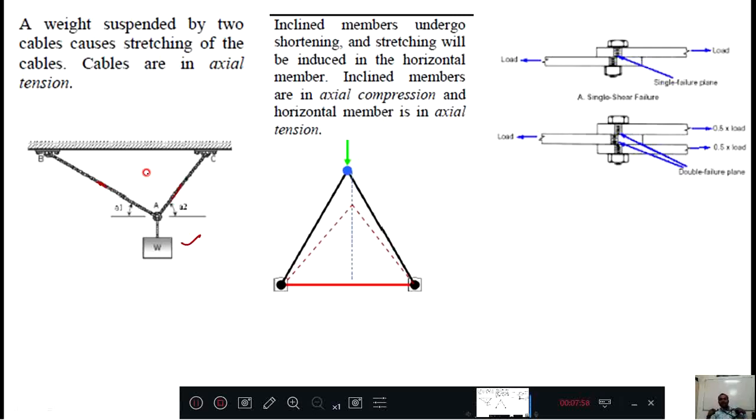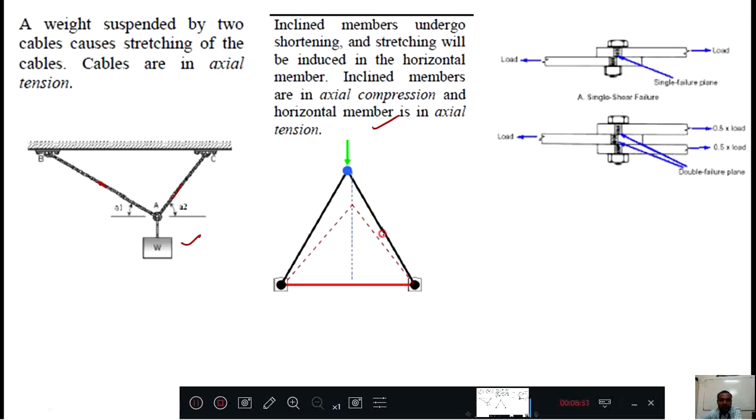In the second diagram you can see that inclined members undergo shortening, and stretching will be induced in the horizontal member. Inclined members are axially in compression and horizontal members are axially in tension. Maybe in this diagram it is so, but it need not be like that. That all depends on how you are applying loads.